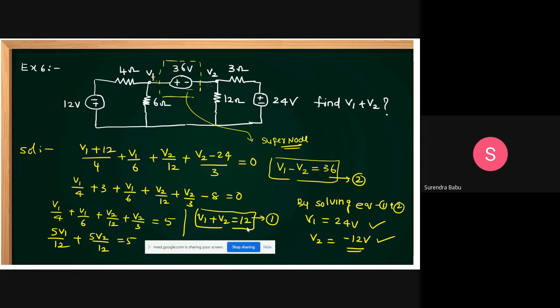Any doubts? Still, there are some problems that I want to solve based on this one. After that, maximum tomorrow we'll start the next chapter. Before going to the theorems, I want to start the AC analysis. Maximum basics are completed except Tellegen's theorem. I want to complete the problems on Tellegen's theorem, then you go for the AC analysis.